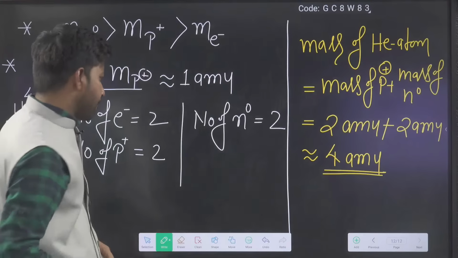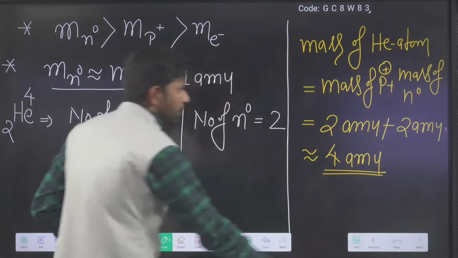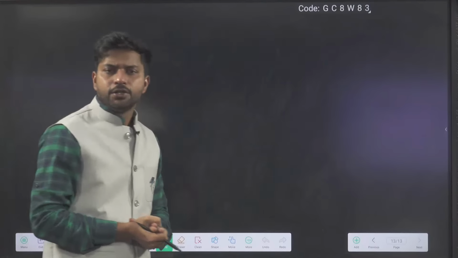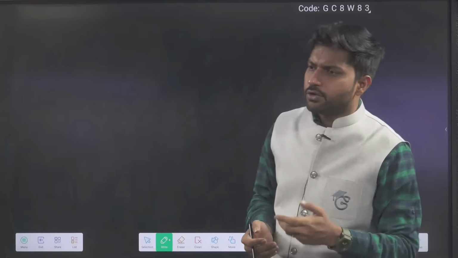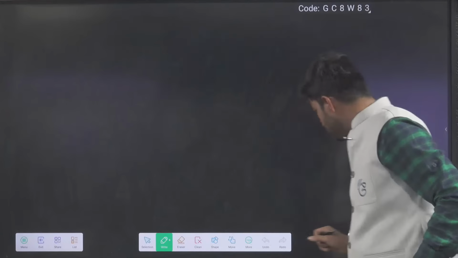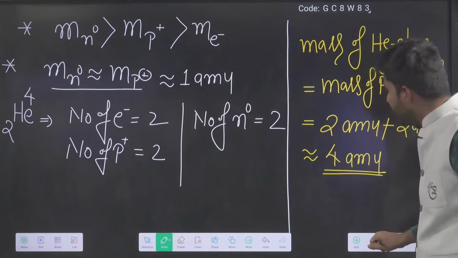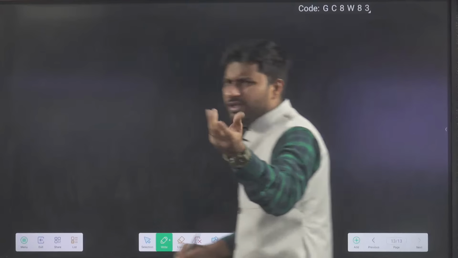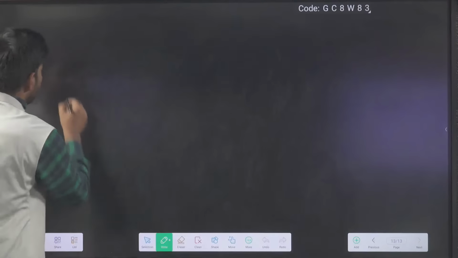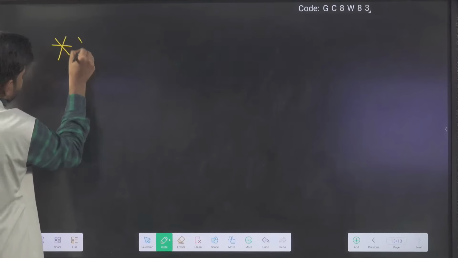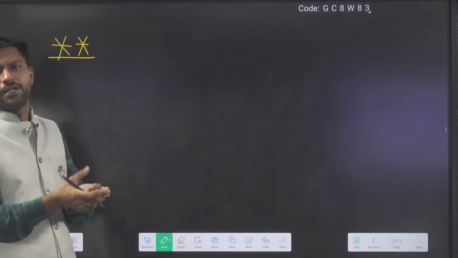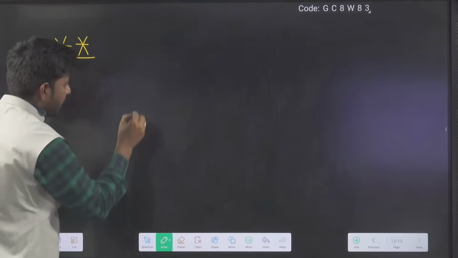Now, after observing all these things, which kind of questions can they ask? I want to discuss 2-3 questions with you. I hope you now have an idea about electron, proton, neutron, and I am going to discuss 1-2 examples also. Again, I am going to give you a short method to find things.